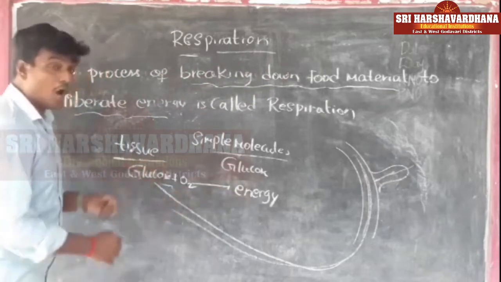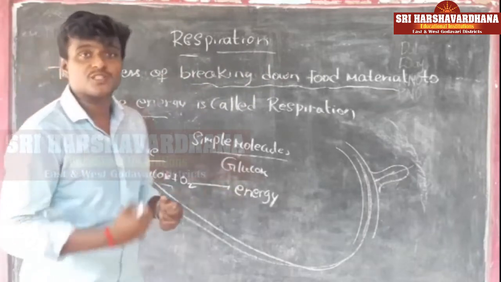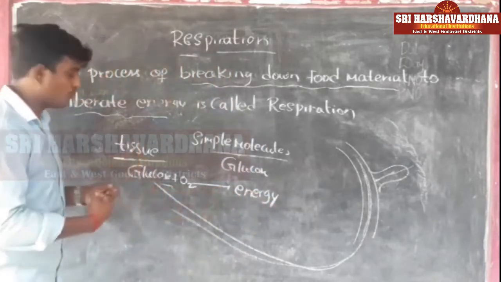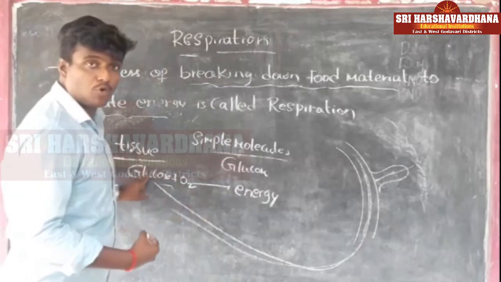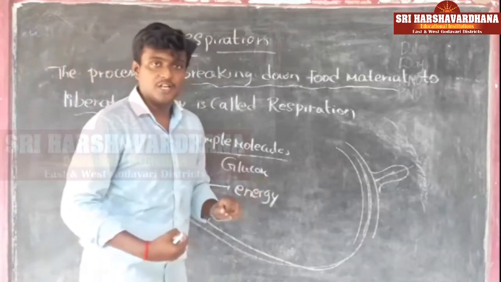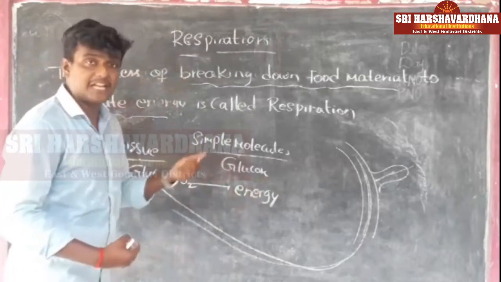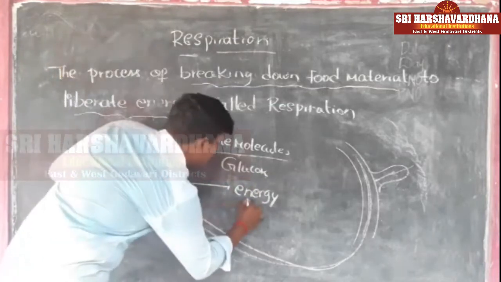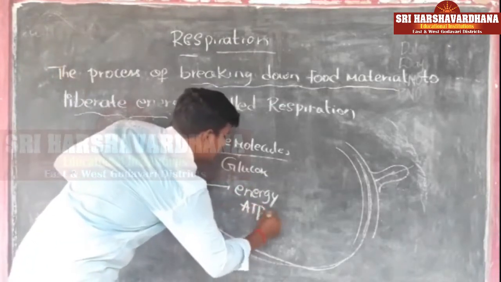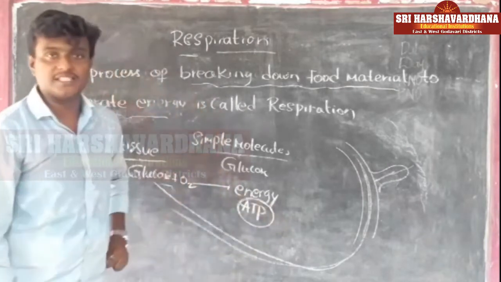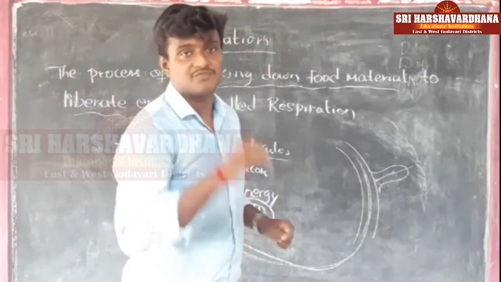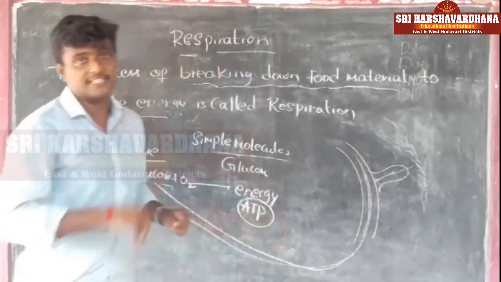And how is the oxygen acquired? By the process of respiration. Only when the oxygen reacts with the glucose can the glucose liberate the energy. Chemically, we have given a structure or chemical compound for this energy, and chemically we call the energy ATP. What is ATP? Adenosine triphosphate. You know that we already discussed it in the first lesson.